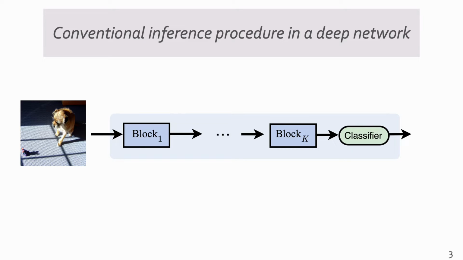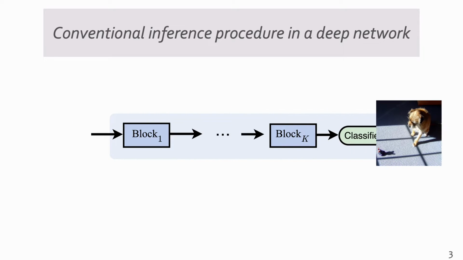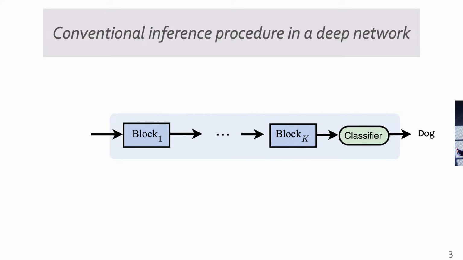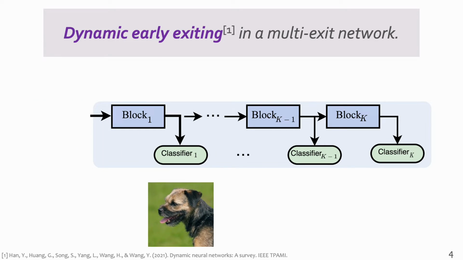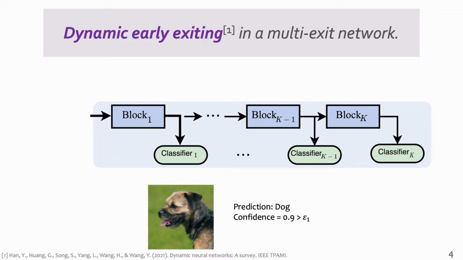It is known that in the conventional inference procedure of a deep network, all the layers will be activated sequentially for all input samples. Our work focuses on a special type of dynamic neural networks, named dynamic early exiting networks. When processing an easy input sample, it can exit at a certain early classifier if the classification confidence of the classifier exceeds some threshold.